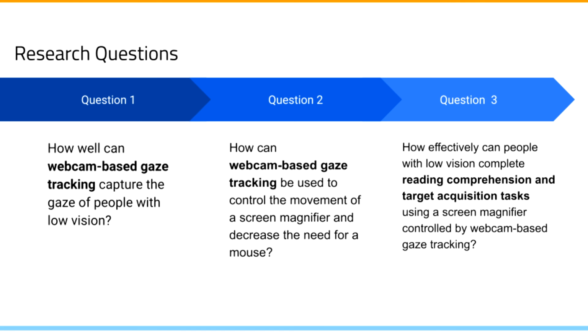Our formative study provided information related to our first research question, indicating that webcam-based eye tracking may have similar problems to infrared eye tracking in its inconsistent results for people with low vision. Our second research question led to our technical contribution of a fully web-based gaze tracking magnifier that uses the Gaze Recorder API to control a JavaScript magnifier without any special equipment or software downloads. We found that webcam gaze tracking could be used to control such a magnifier. However, our third research question needs further exploration with more low-vision participants and a more accessible gaze tracking API.